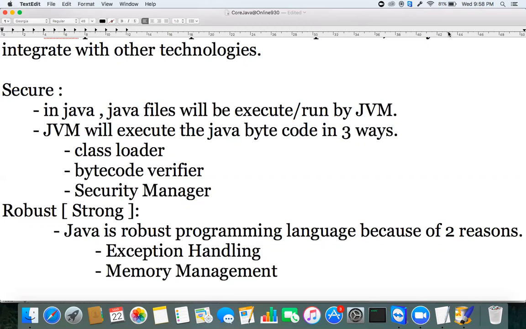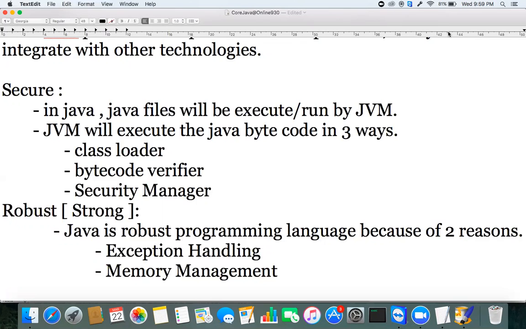There is manual memory management in C. But in Java we don't have that problem, because Java by default has memory management functionality that works automatically. Manual memory management applies only to C and C++, not to Java.